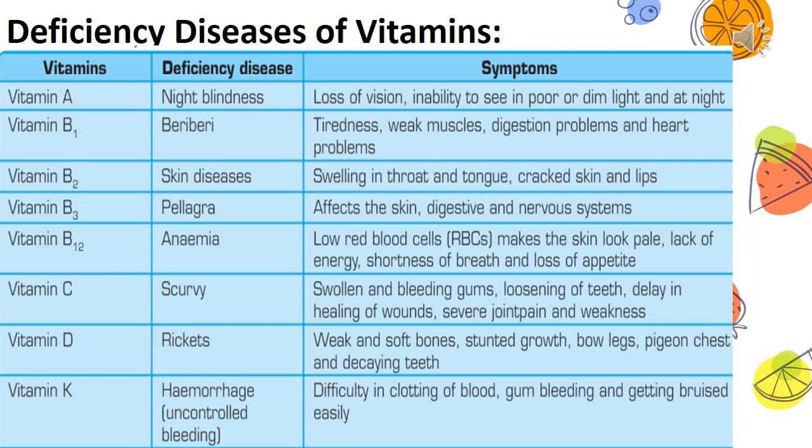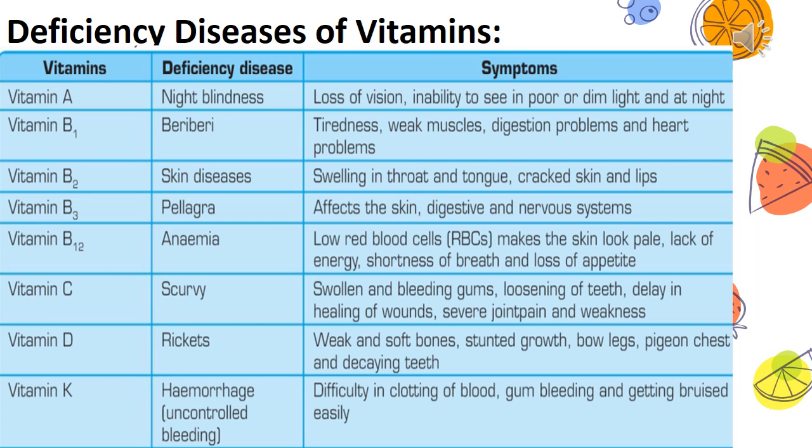The deficiency of vitamin C is scurvy. What are the symptoms? Swollen and bleeding gums, loosening of teeth, delay in healing of wounds, severe joint pains and weakness. So you need to eat more and more citrus fruit so that you don't get all these symptoms. Generally, bleeding gums is a common thing which is found, right?